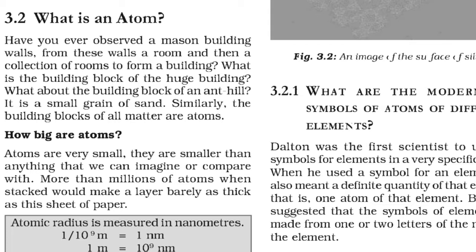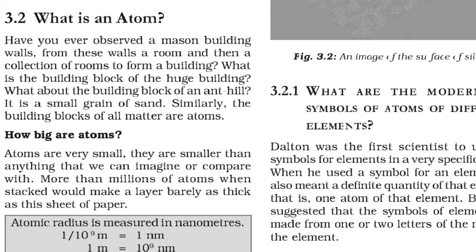Atoms of most of the elements are very reactive and they do not exist in a free state, that means in single form, as single atoms. They exist in combination with the atoms of the same element or with the atoms of another element. And there are as many kinds of atoms as the number of elements. In class 10 you will study the elements; more or less 117 or 118 elements are known at this present time, so we can say that there are 117 or 118 kinds of atoms.